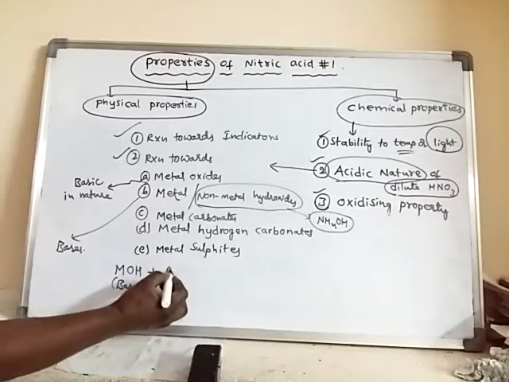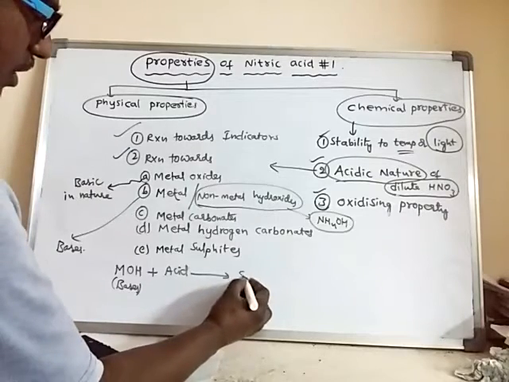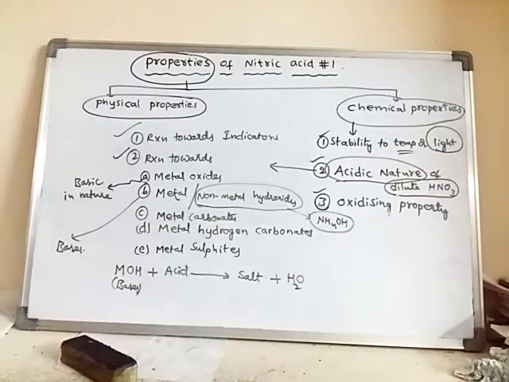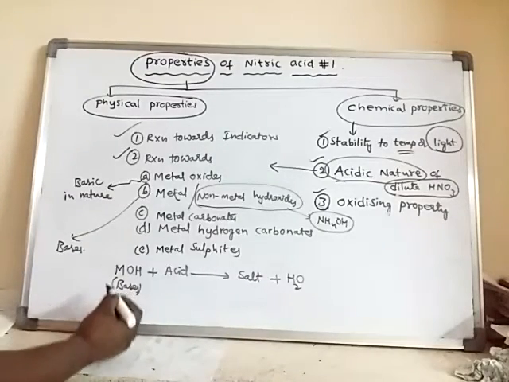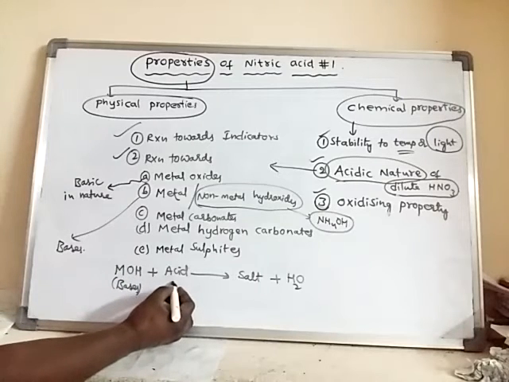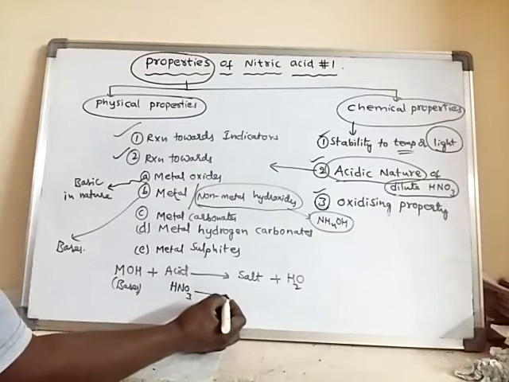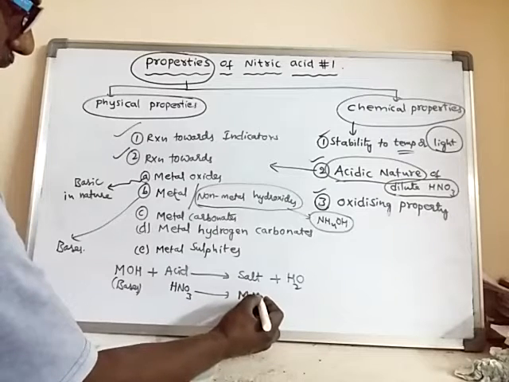When they react with acids, they form salt and water as the only substances. They do not form any other substance. Okay, only these two substances will form. So here, when such metal hydroxides react with dilute nitric acid, then also they are forming metal nitrate salts.